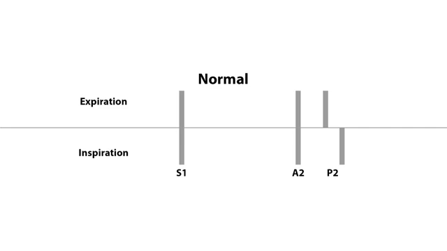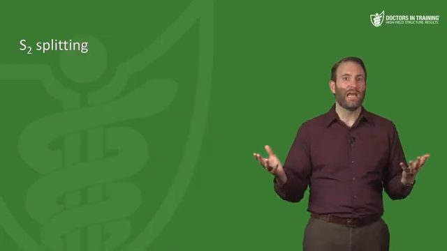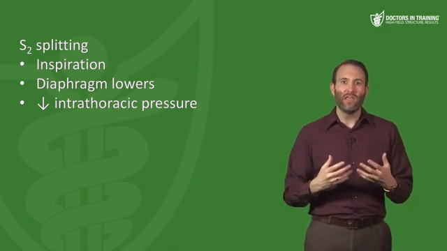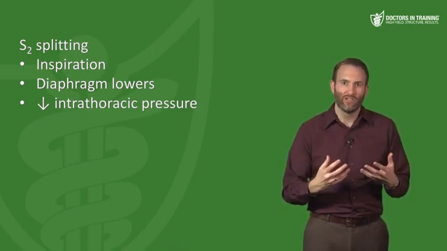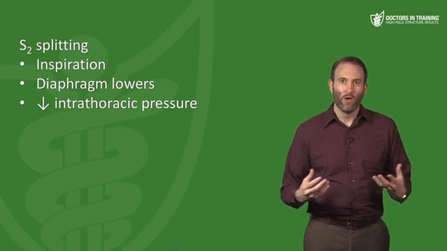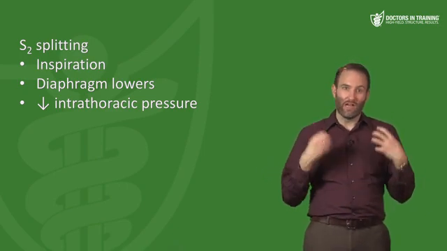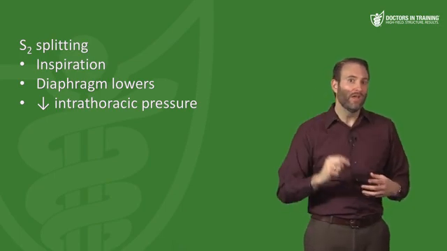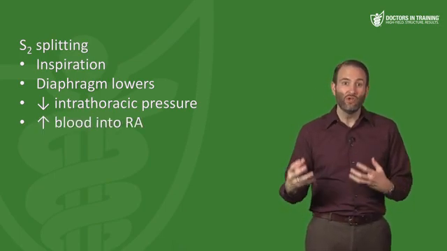Now, much of the time, the closure of these two valves is happening so closely together that it sounds like one heart sound. It sounds like just the S2 heart sound. But as you inspire, those two closures can spread apart. So you might hear two brief heart sounds of the split S2. So why does this happen? Well, as your diaphragm lowers, you decrease the intrathoracic pressure, and when the atmospheric pressure exceeds intrathoracic pressure, air goes into your lungs. That's how we breathe. Well, the same thing happens in the vasculature. So as your diaphragm goes down, you decrease intrathoracic pressure, which causes that air to go in the lungs, but it also causes more blood to actually come into the right atrium.